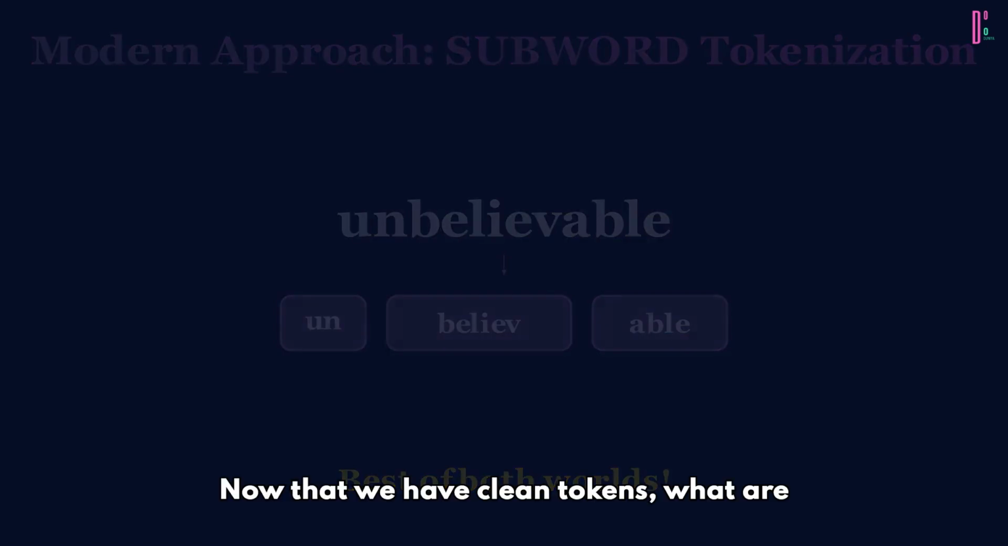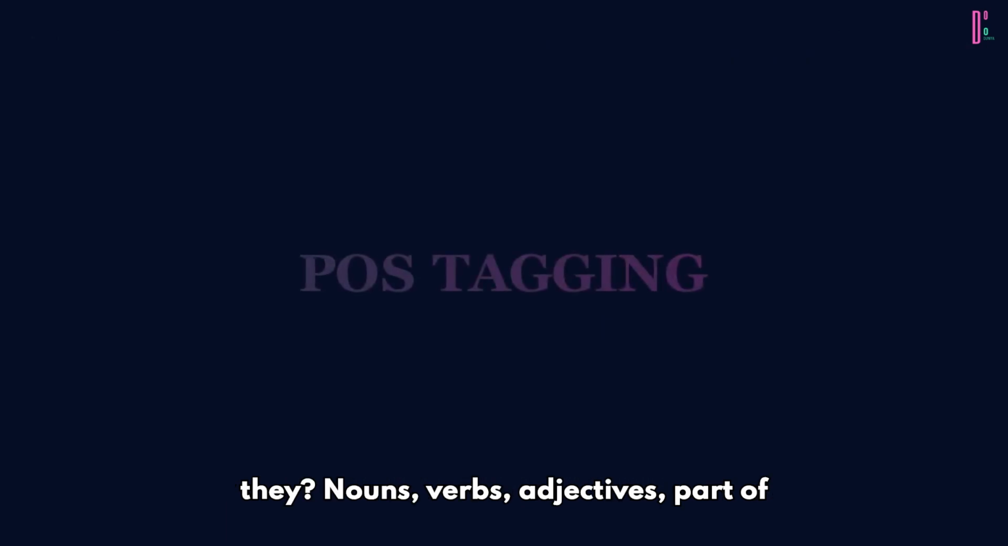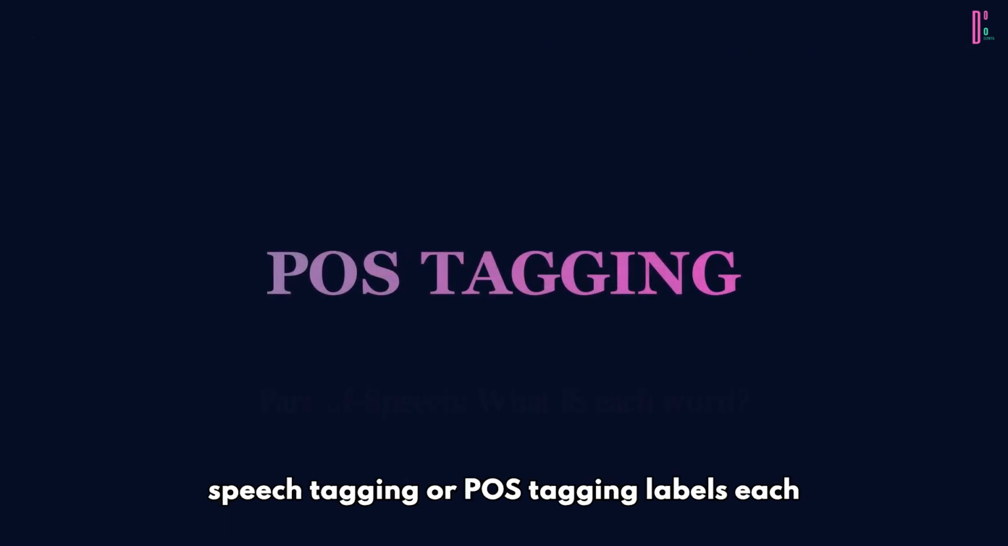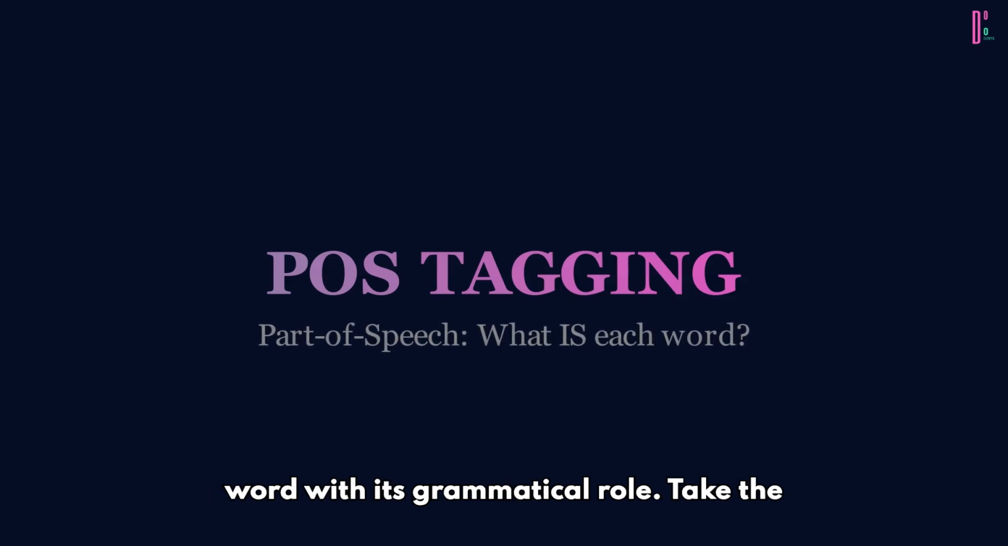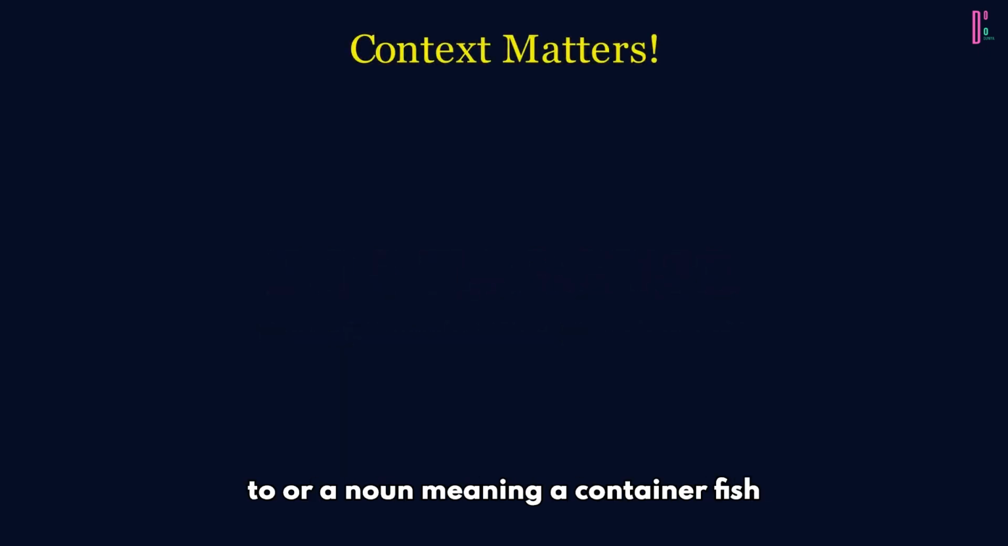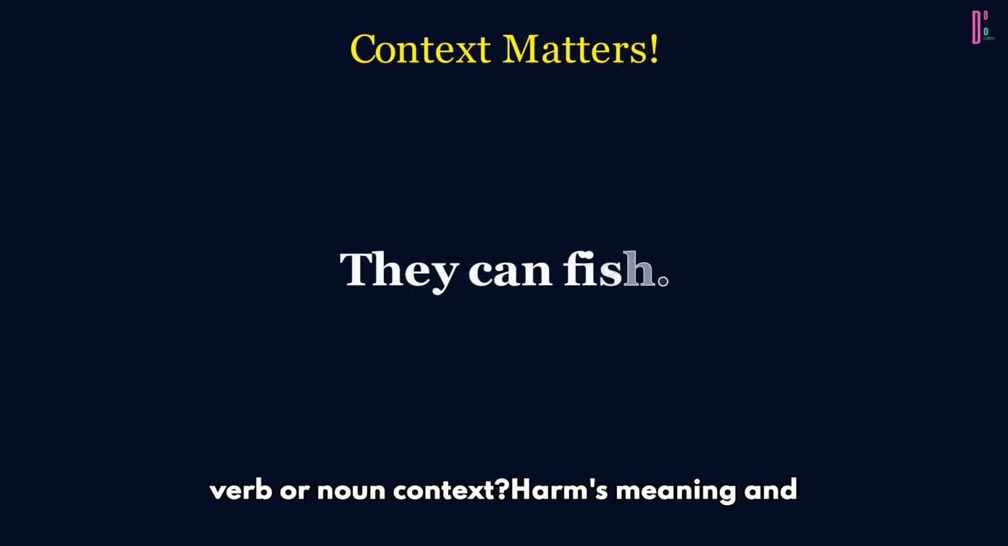Now that we have clean tokens, what are they? Nouns, verbs, adjectives. Part of speech tagging, or POS tagging, labels each word with its grammatical role. Take the sentence "They can fish." "They," pronoun. "Can"? Wait, is it a verb meaning "are able to," or a noun meaning a container? "Fish," verb or noun? Context determines meaning.